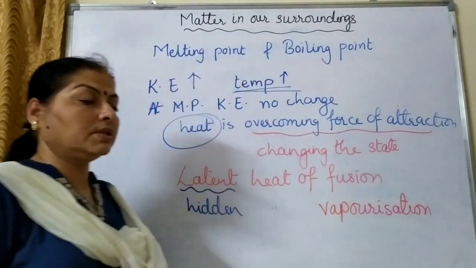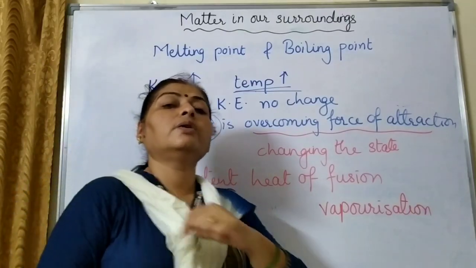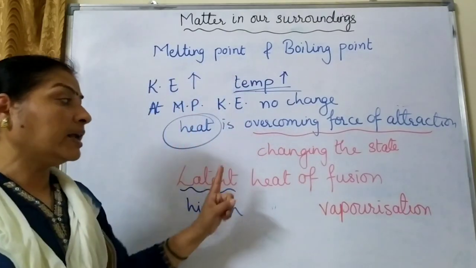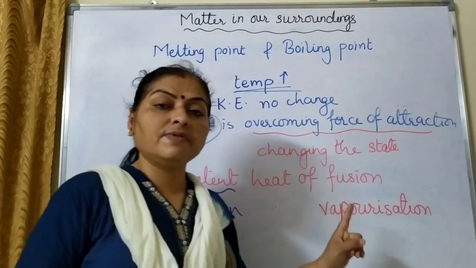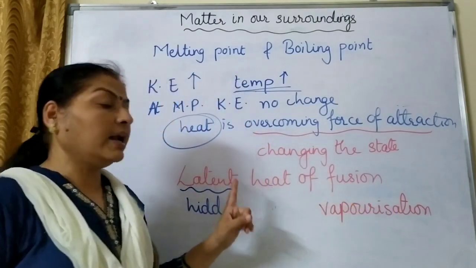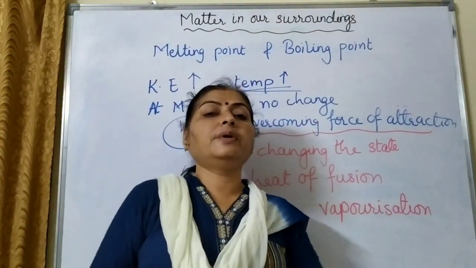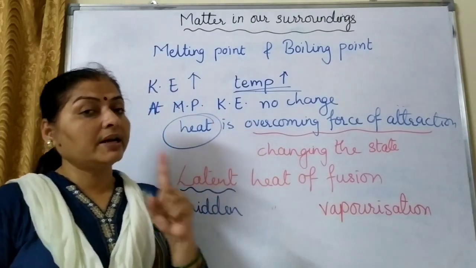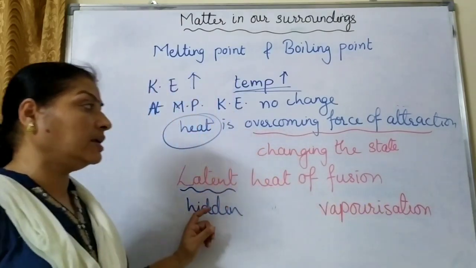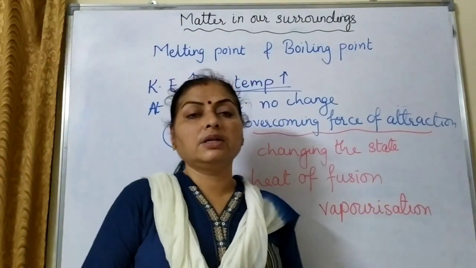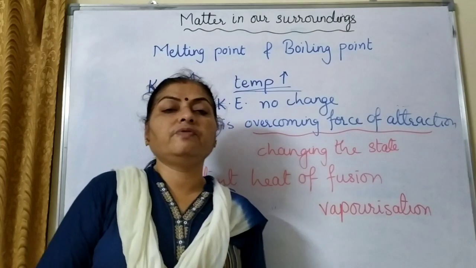So we have seen two terms, latent heat of fusion, latent heat of vaporization. Latent heat of fusion is the amount of heat required to change 1 kg of a solid into its liquid at its melting point at atmospheric pressure. And latent heat of vaporization is the amount of heat required to convert 1 kg of a liquid into its vapor state at its boiling point at atmospheric pressure. So it is the hidden heat which can't be recorded on the thermometer. There are different applications of latent heat of fusion, latent heat of vaporization, which we will discuss in the next class.